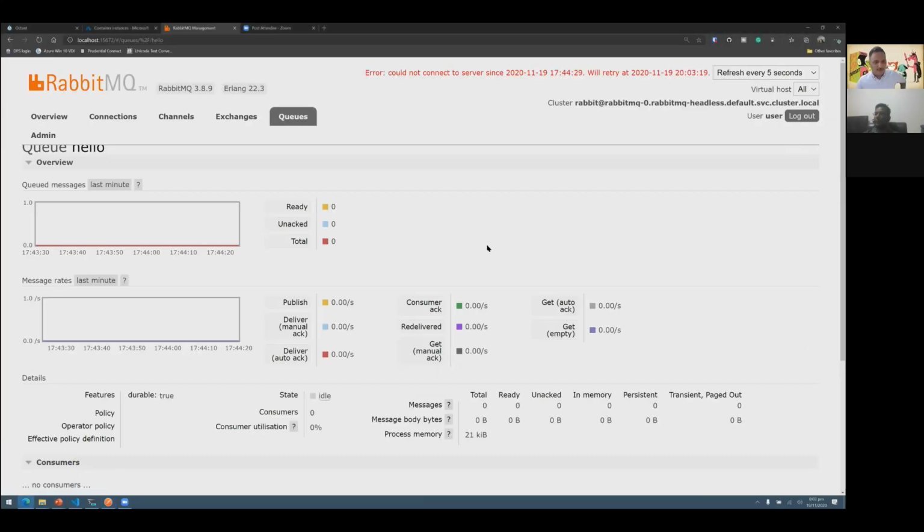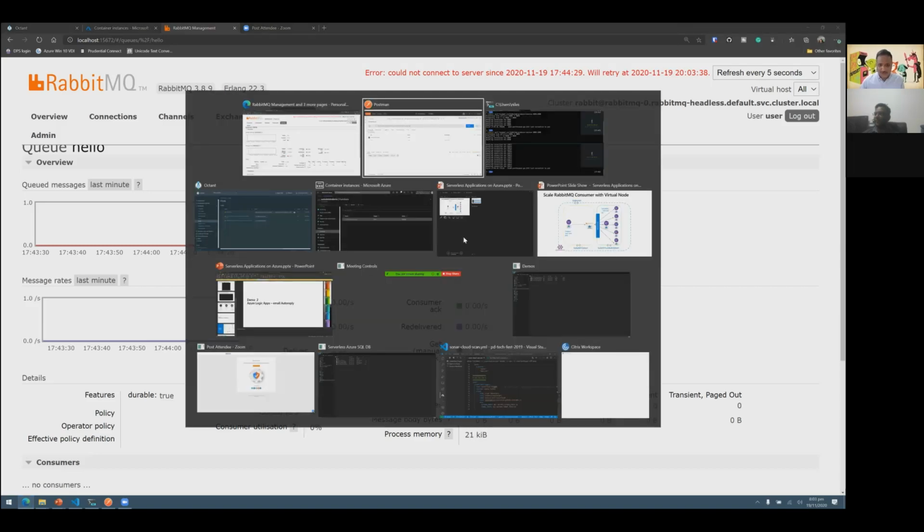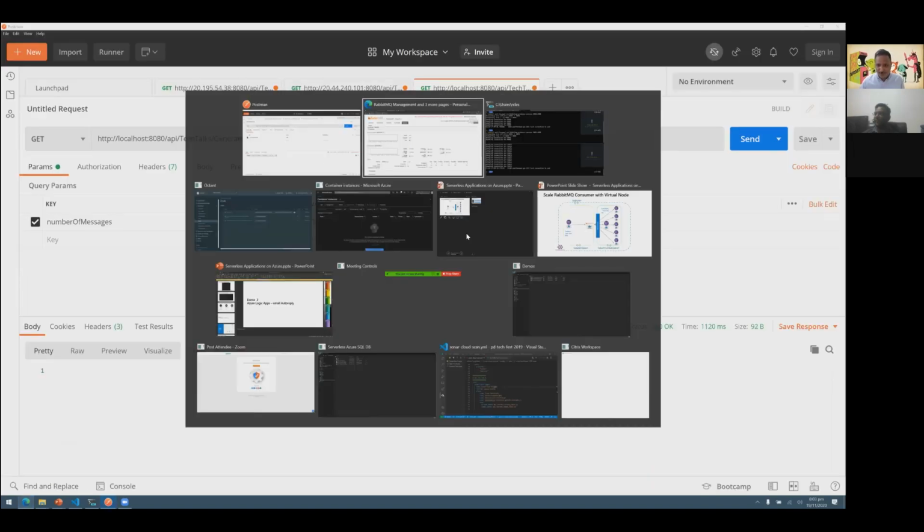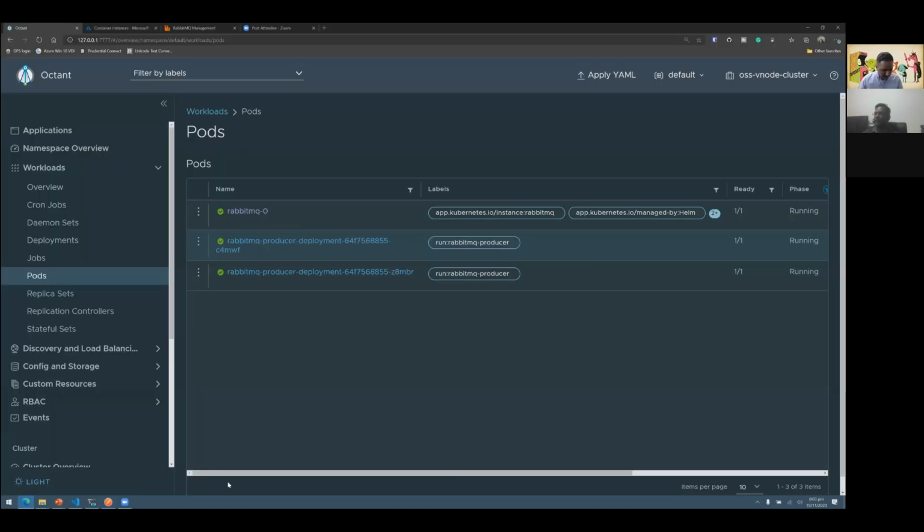And if I go into RabbitMQ, this is refreshing every 5 seconds. So we should see 1000 messages being populated into this particular RabbitMQ. Okay, I know what's happening. So the RabbitMQ port forwarding has also stopped. So sorry about that.